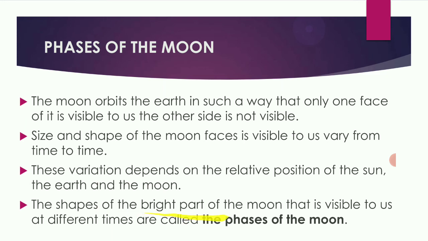The shape of the bright part of the moon that is visible to us at different times is called phases of moon. We have different phases of moon, like first quarter, new moon, third quarter, full moon. So these are the different phases which appear when the moon rotates around the earth.